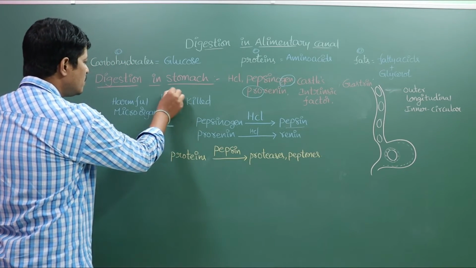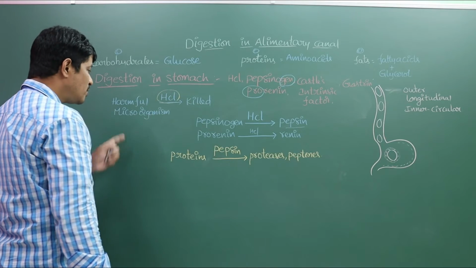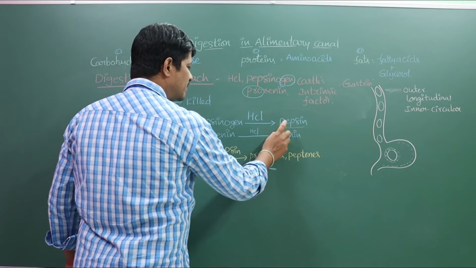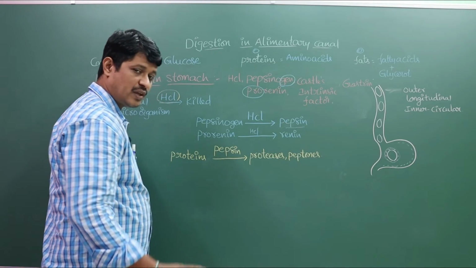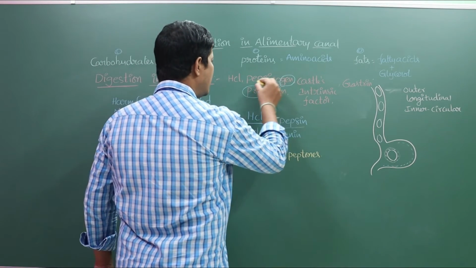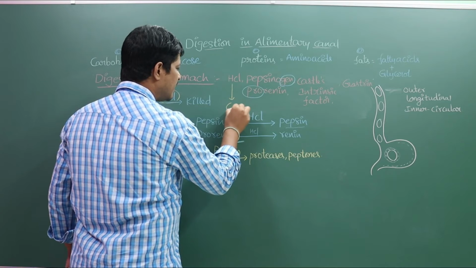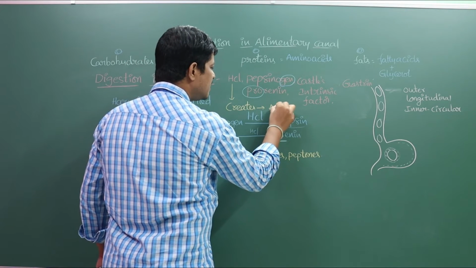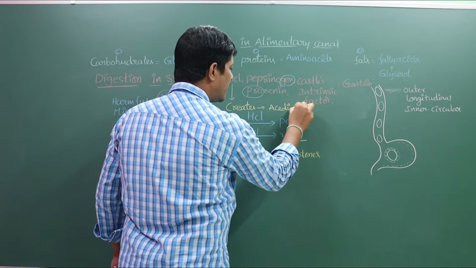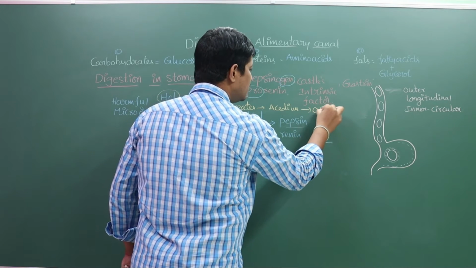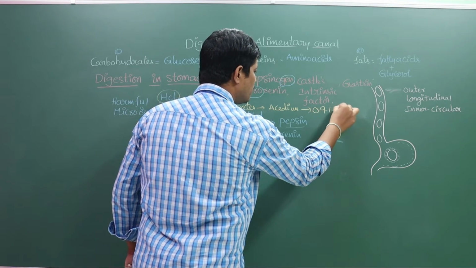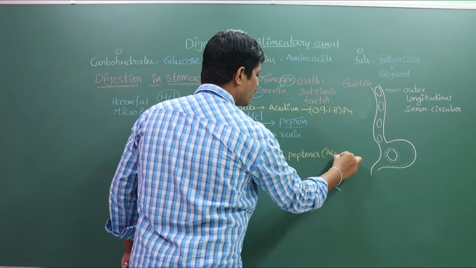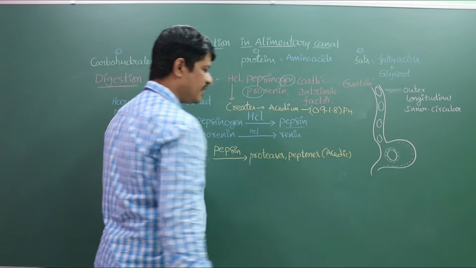This hydrochloric acid not only kills the harmful bacteria but also converts pepsin and renin into active forms. And this hydrochloric acid creates a highly acidic medium for the food particles. Means it gives 0.9 to 1.8 pH, highly acidic food materials.